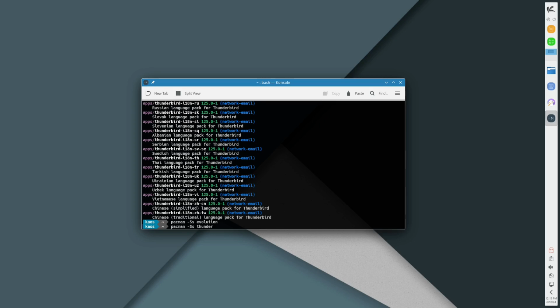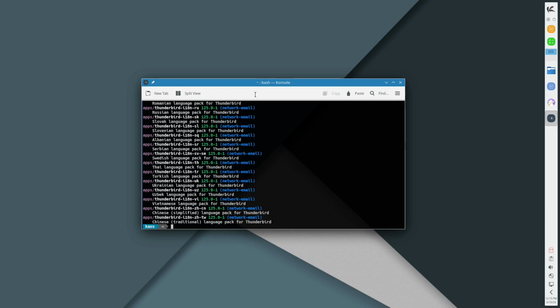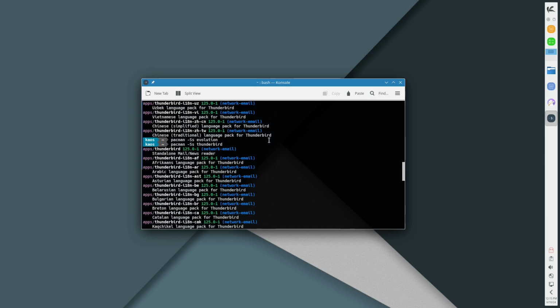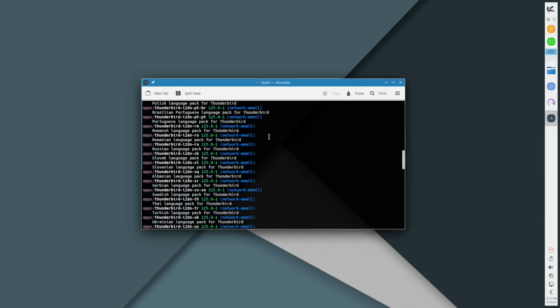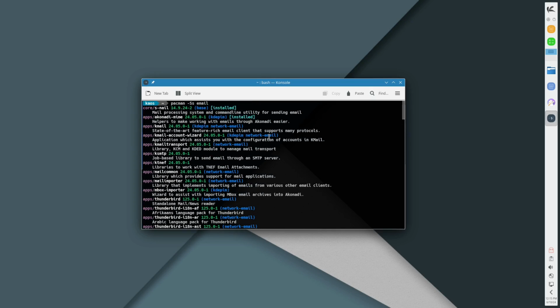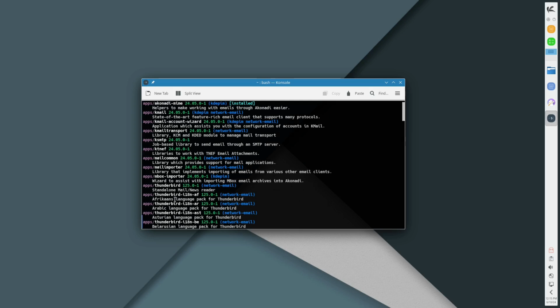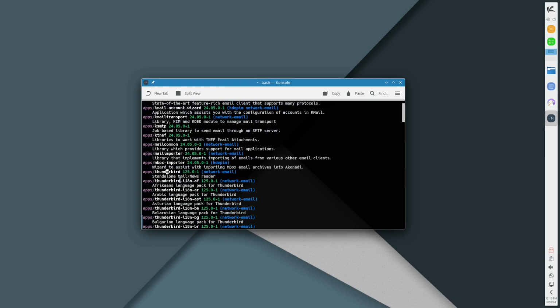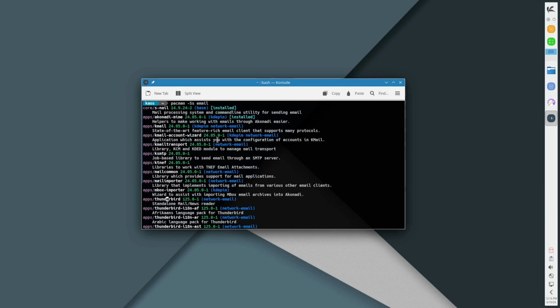So that's one of the things about KaOS, that it does not have nearly as many packages as some other systems might have. We have to keep that in mind, so you might want to do a little bit of research. You can see when we just did the search for mail, we have Kmail as an option. Let's see, mail comments. Some of these are just simple tools. So we do not have a lot of actual webmail clients. It looks like we have Thunderbird and Kmail effectively.